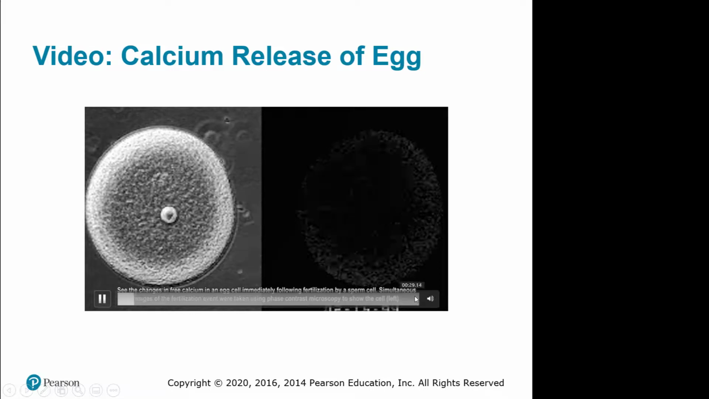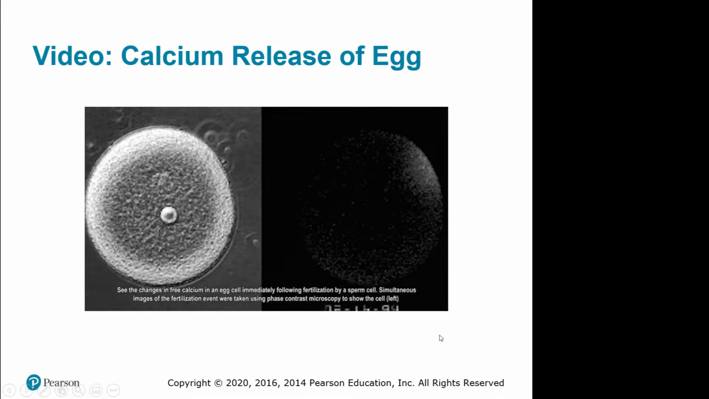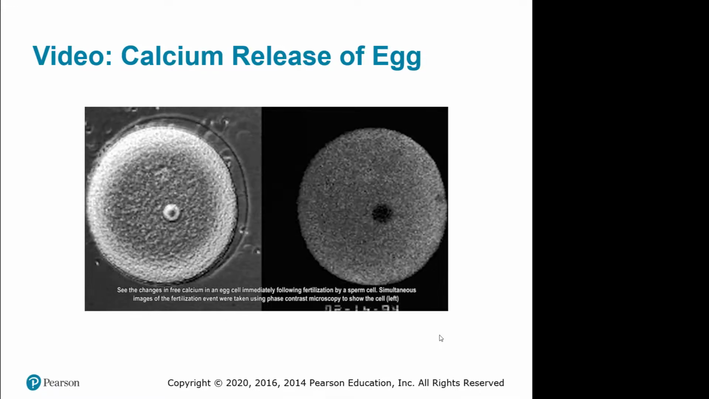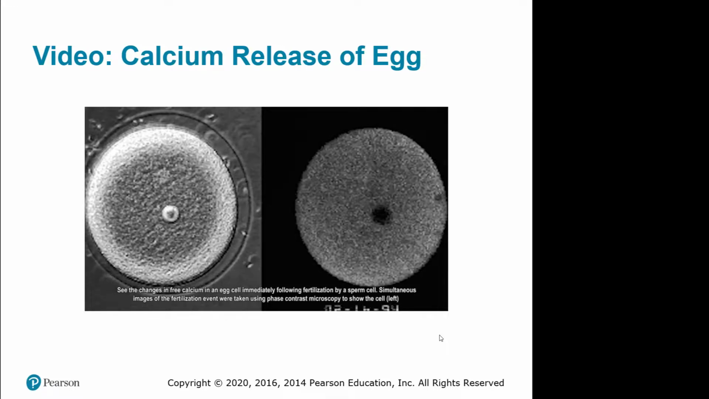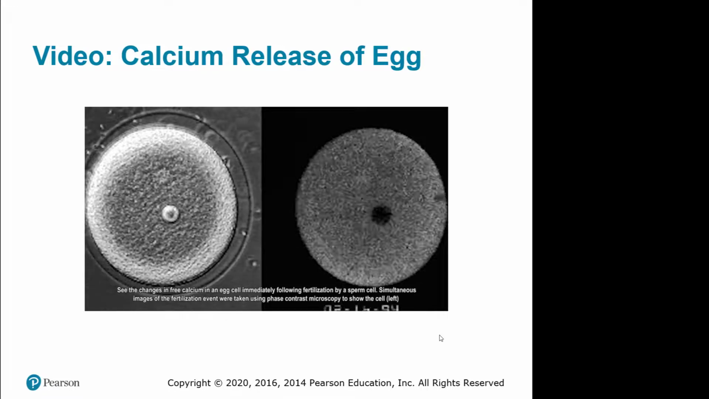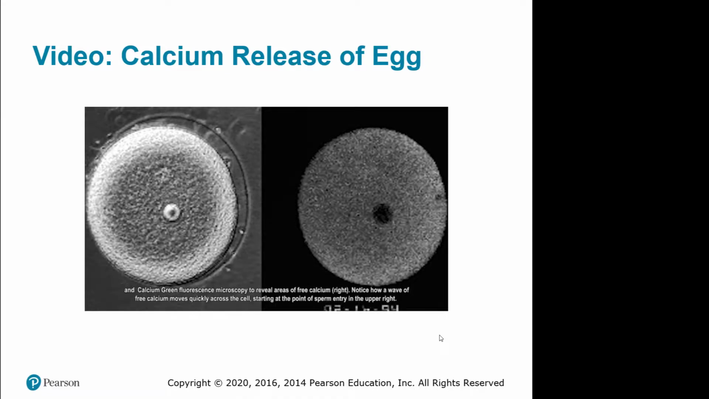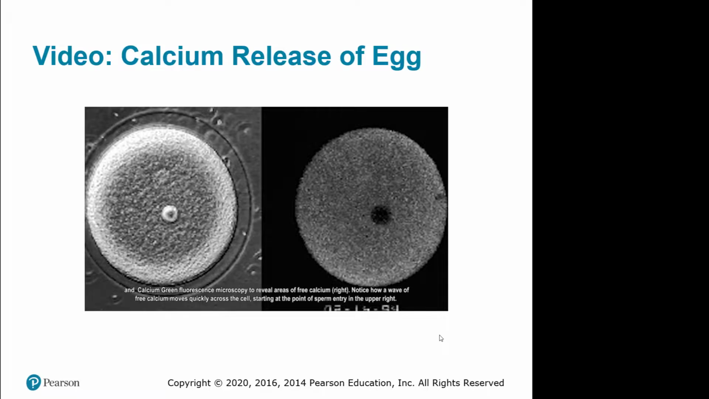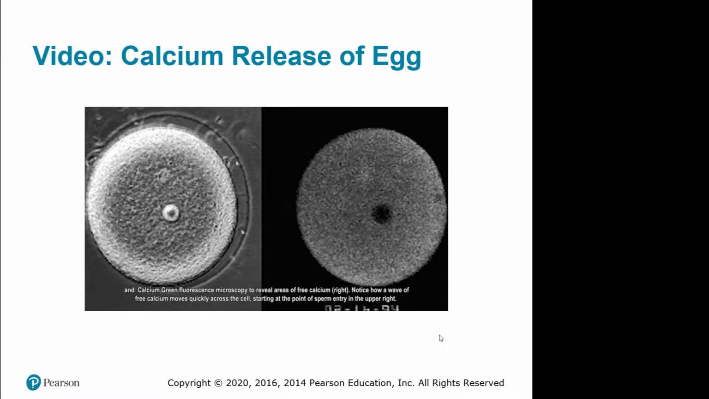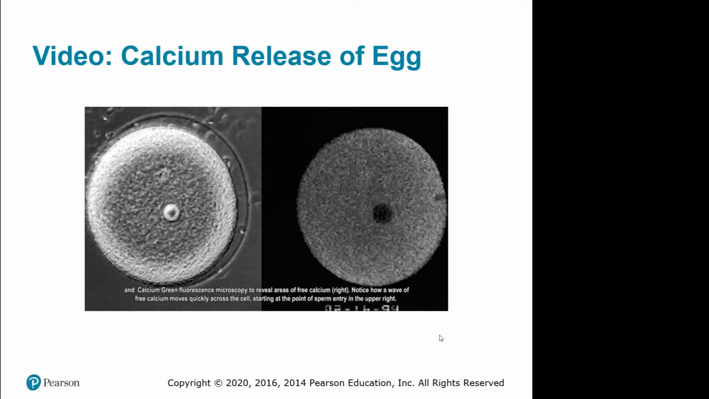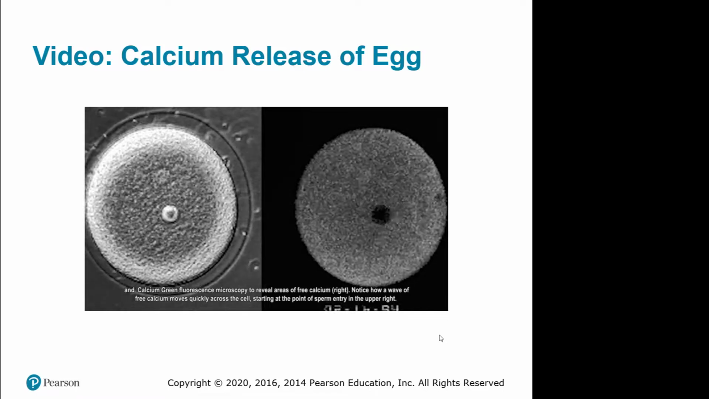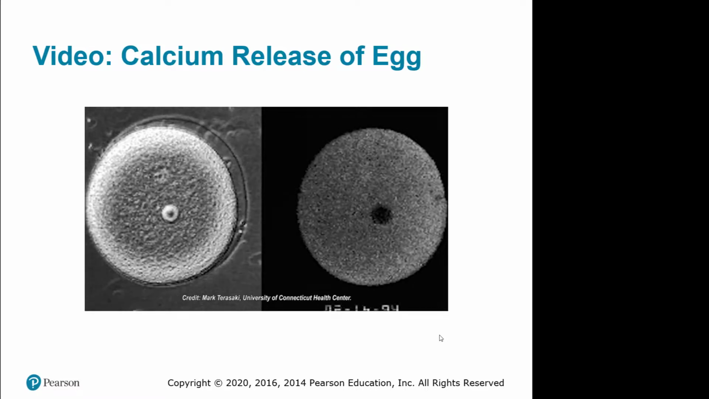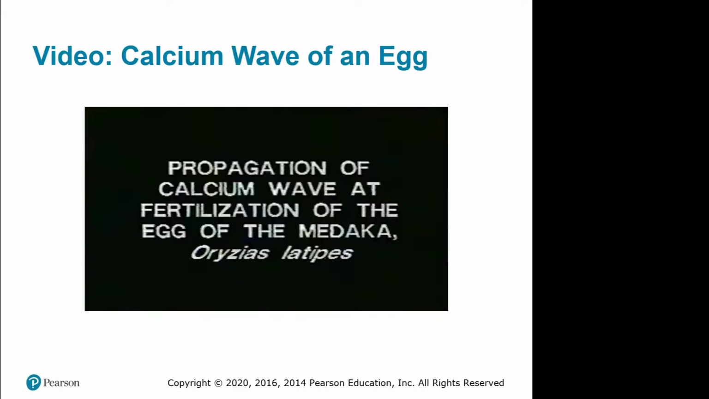See the changes in free calcium in an egg cell immediately following fertilization by a sperm cell. Simultaneous images of the fertilization event were taken using phase contrast microscopy to show the cell on the left, and calcium green fluorescence microscopy to reveal areas of free calcium on the right. Notice how a wave of free calcium moves quickly across the cell, starting at the point of sperm entry in the upper right. Credit: Mark Terasaki, University of Connecticut Health Center.